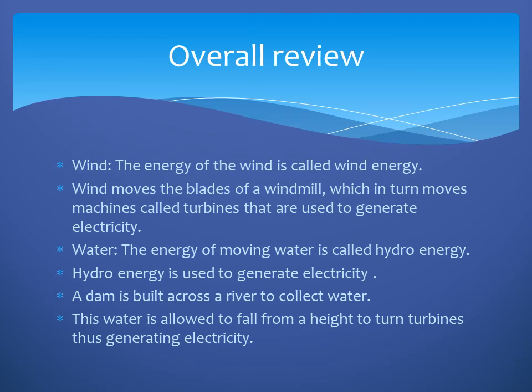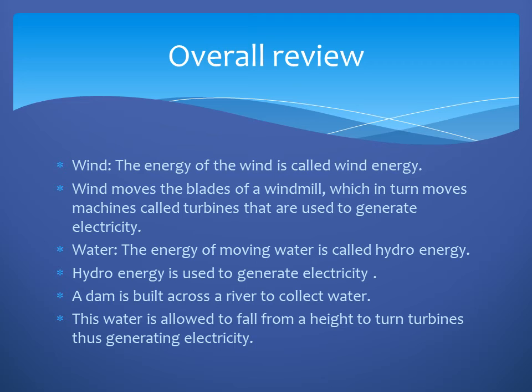And then wind energy, the energy of the wind, is called wind energy. Wind moves the blades of the windmill by using the machine called a turbine. So these turbines are used to generate electricity. Then water, the energy of moving water, is called hydro energy.